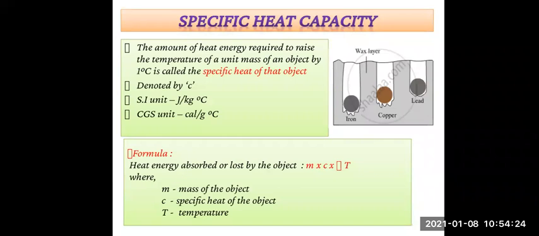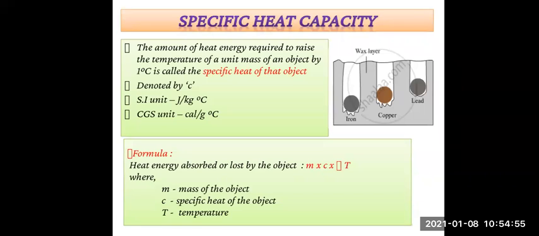Now after doing this activity, what can we observe? See here, the sphere which absorbs more heat from the water will give more heat to the wax, right? More wax will thus melt and the sphere will go deeper in the wax.